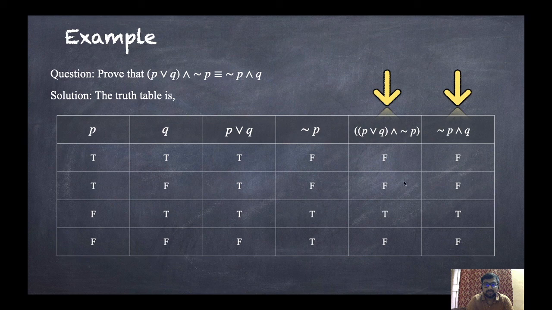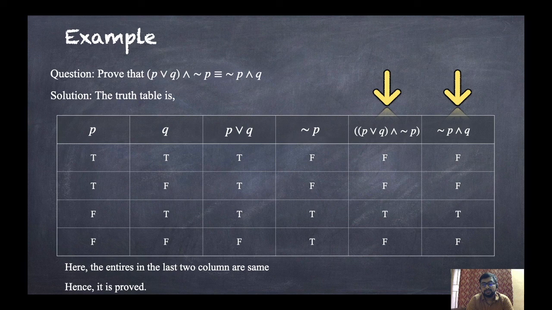Now consider these last two columns because we want to check whether they are logically equivalent or not. Here all the entries are the same: false, false, true, true. That means the truth values of the left hand side and right hand side are the same, so they are logically equivalent. Here the entries in the last two columns are the same, so it is proved, which means they are logically equivalent.